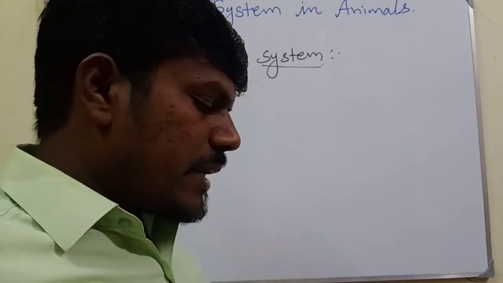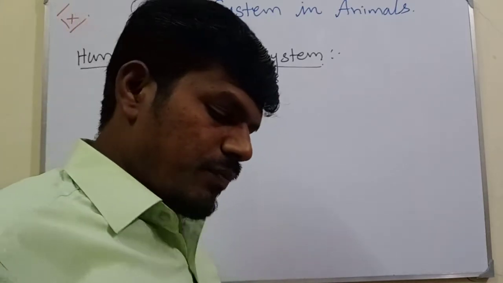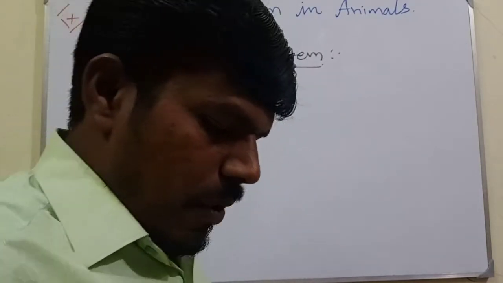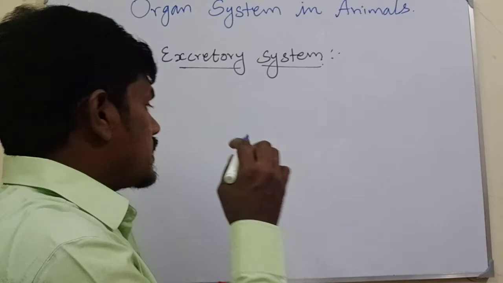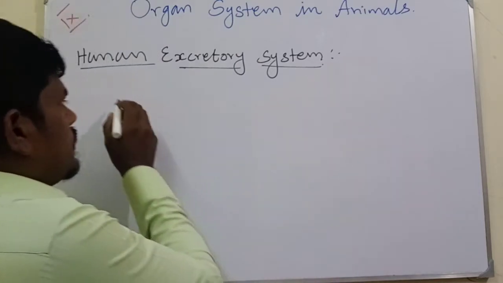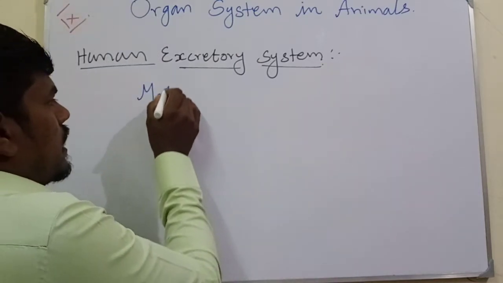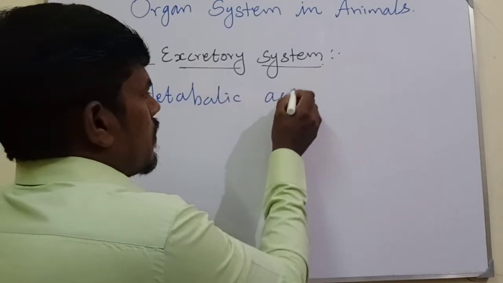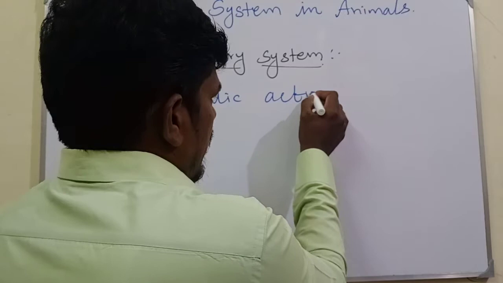Metabolic activities continuously take place in living organisms. The activities that take place continuously in our body or in a living organism are metabolic activities.